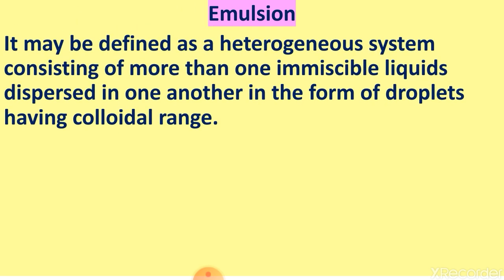So now dear students, let us start emulsion. In a single sentence you can say that emulsion is basically a liquid system. It may be defined as a heterogeneous system consisting of more than one immiscible liquid dispersed in one another in the form of droplets having colloidal range.